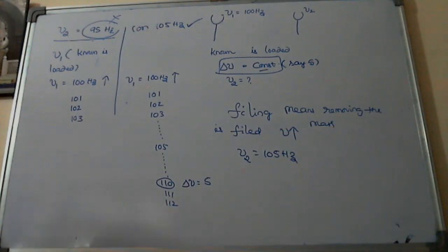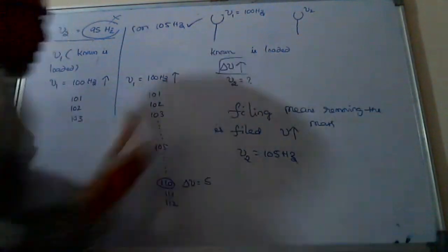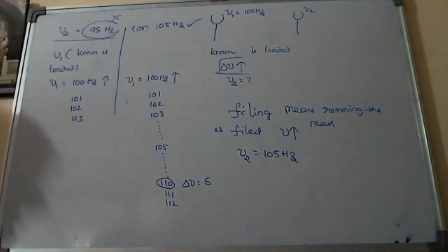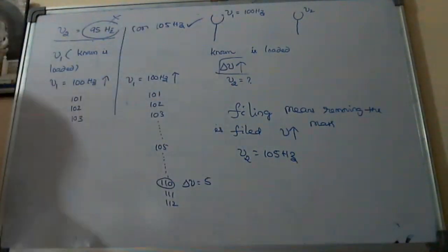Okay. Sometimes keep in mind, Nana, you will get two answers. Both will be correct. Okay, sir. If I ask delta nu here not constant, it increases. Then both, the 95, sir. 95 increases. So how can you say this is wrong? It also increases, sir. Suppose this is 105.